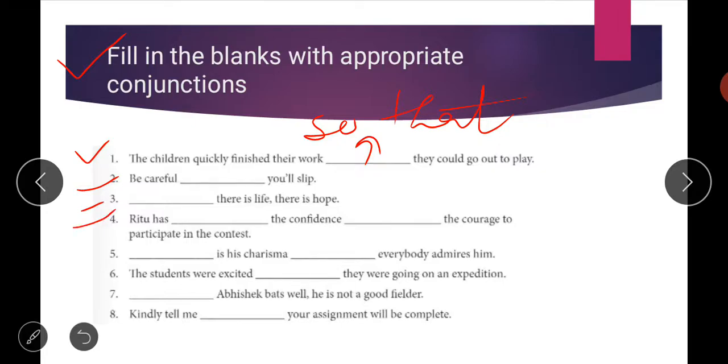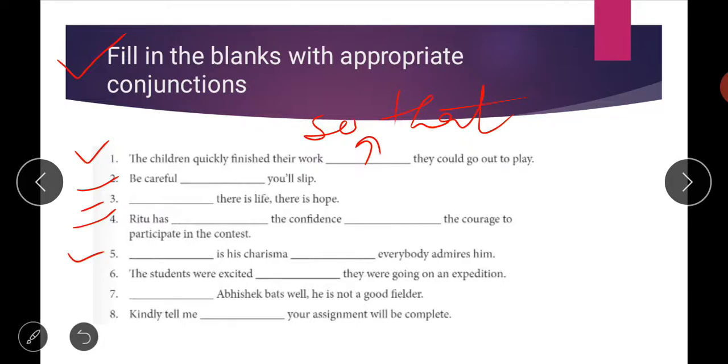Then fourth is, Ritu has dash confidence dash the courage to participate in the contest. Ritu neither has the confidence nor the courage to participate in the contest, meaning she is totally feeling low.